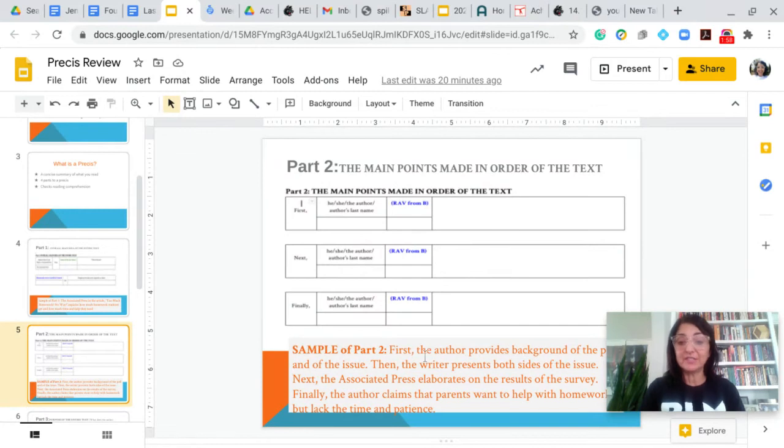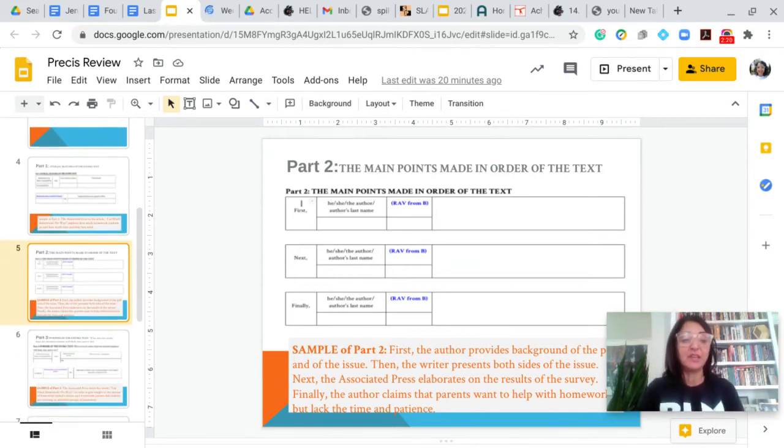So here is a sample that you can look at. It says first, right, the author provides background of the problem and the issue. Then the writer presents both sides of the issue. Next, right, the Associated Press elaborates on the results of the survey. And finally, the author claims that parents want to help with homework but lack the time and patience. That's of that specific article.